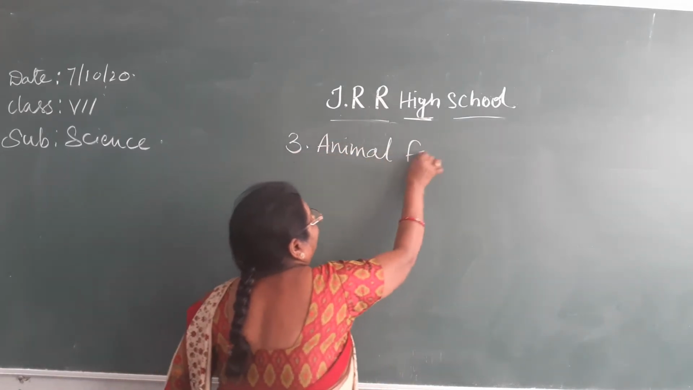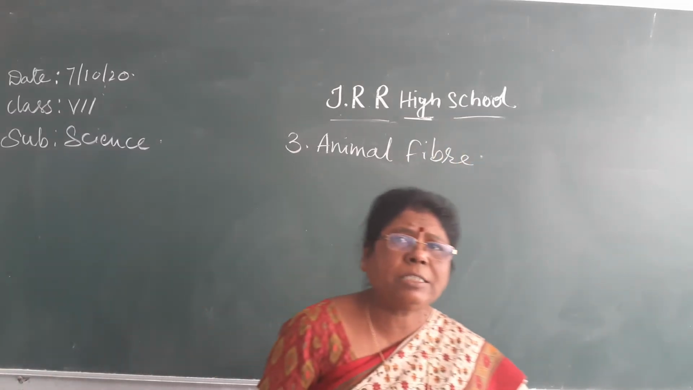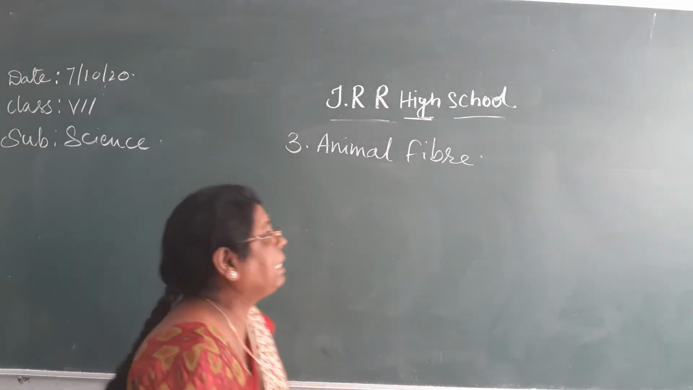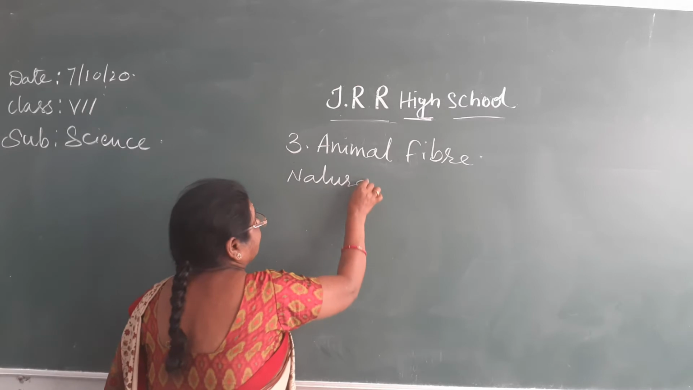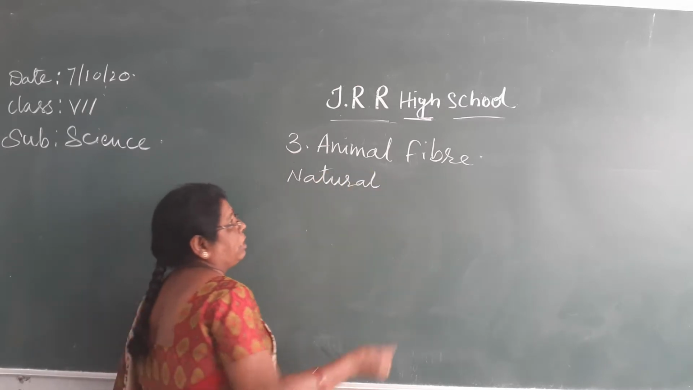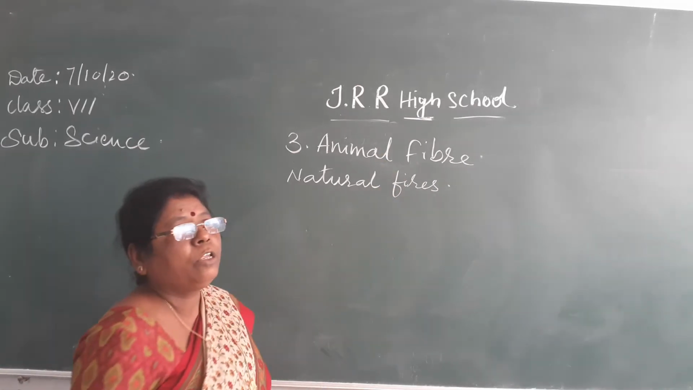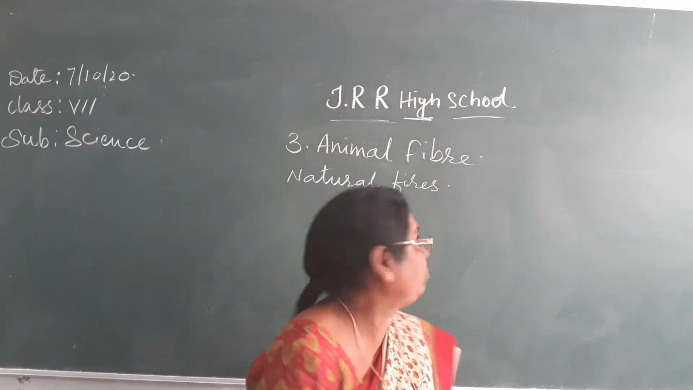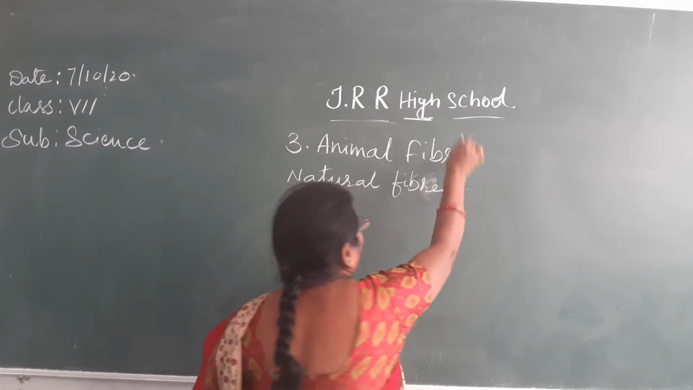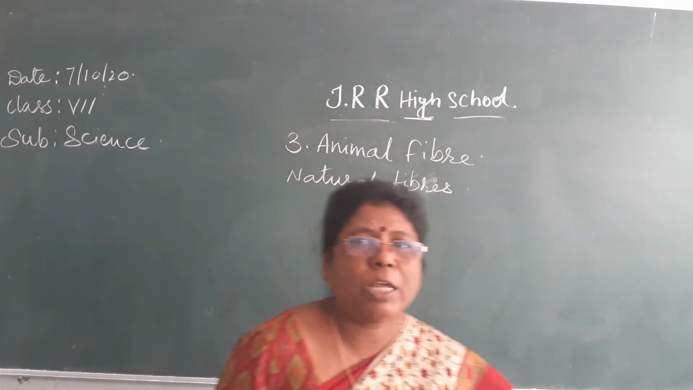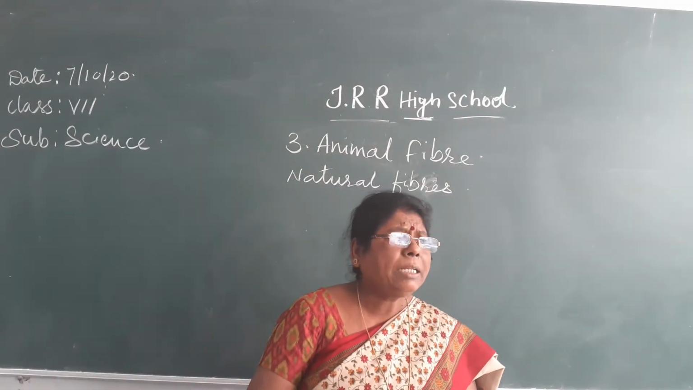Animal fiber. Okay, fine. The fibers which we get from the plants and animals are called natural fibers. We are getting them from nature, so they are called natural fibers, isn't it? Natural fiber: the fibers which are obtained from the plants and animals are called natural fibers.